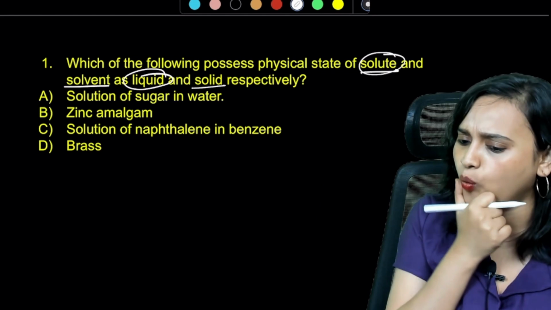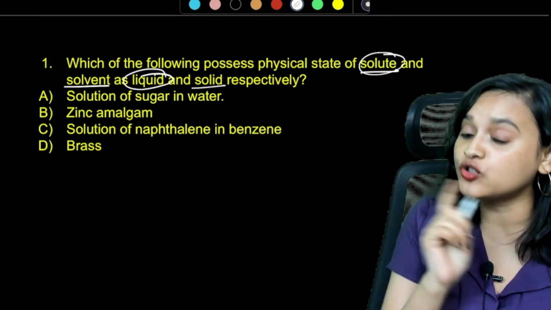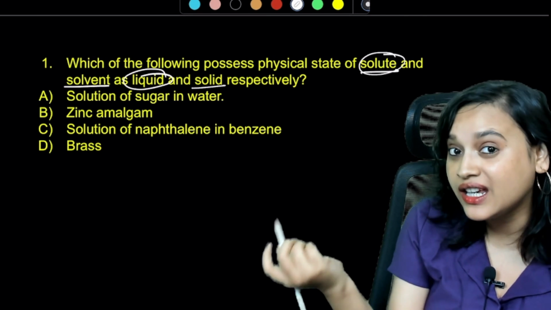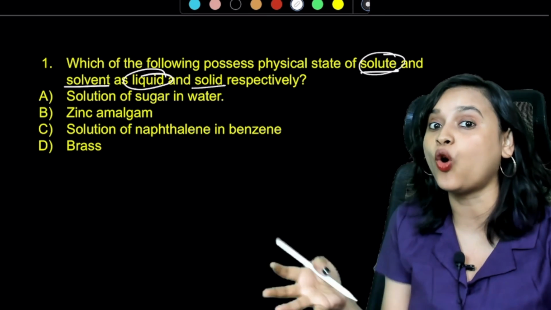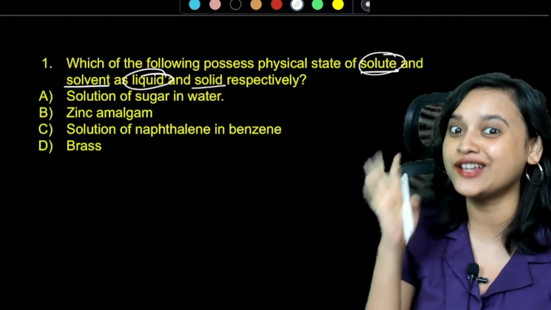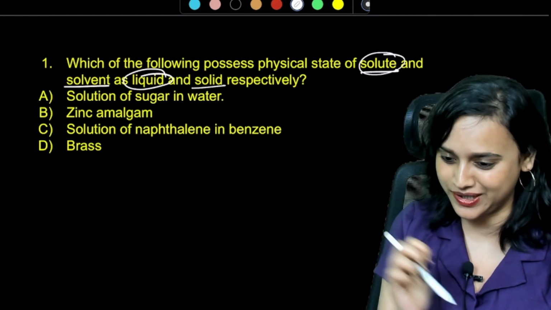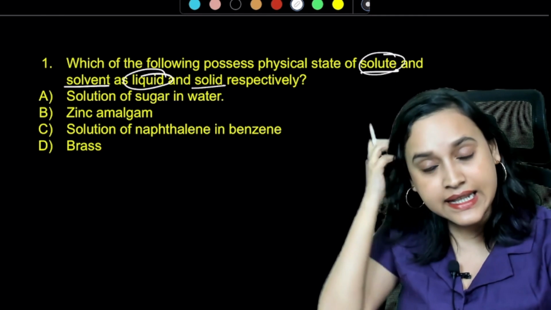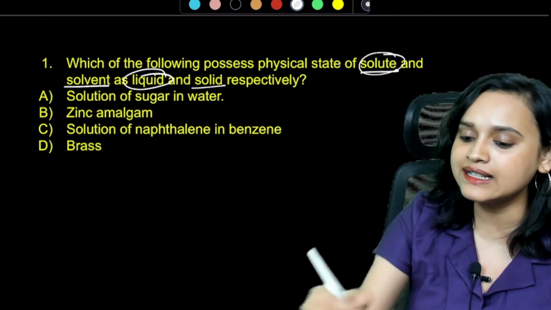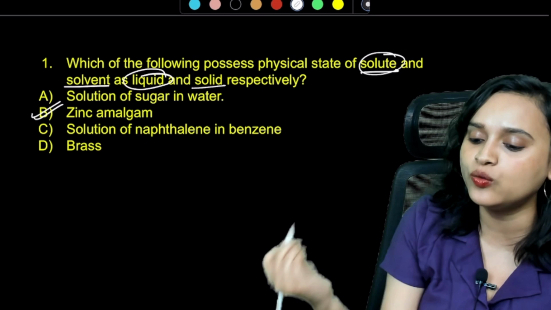Solution of sugar and water. Solute is supposed to be liquid, guys. So if it is sugar in water, then sugar is solid and sugar is a solute, so this is not possible. Next, look at it. Zinc amalgam. Yes, I think zinc amalgam is the correct answer. What do you all think?